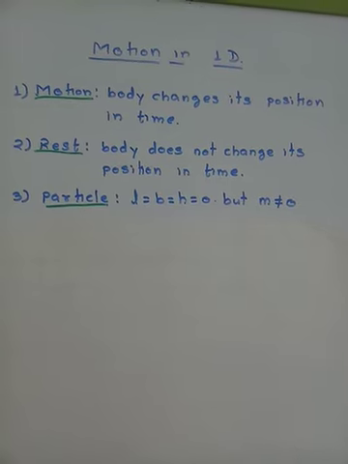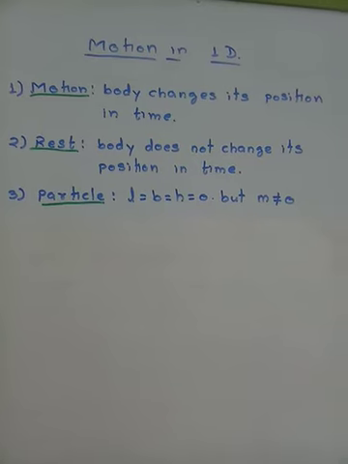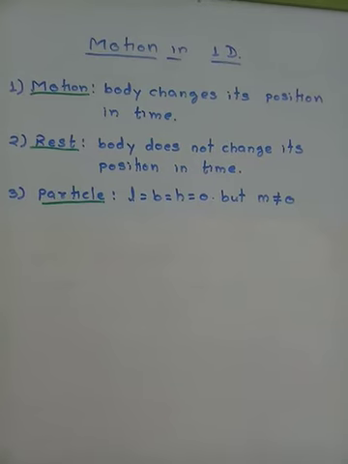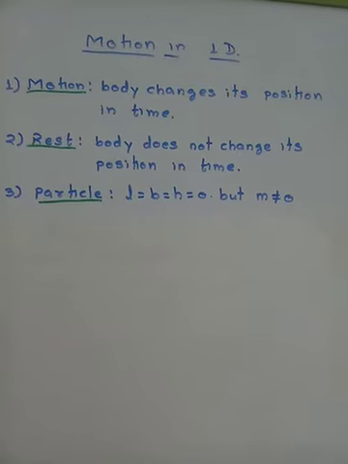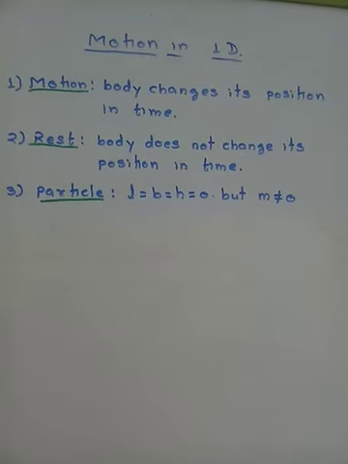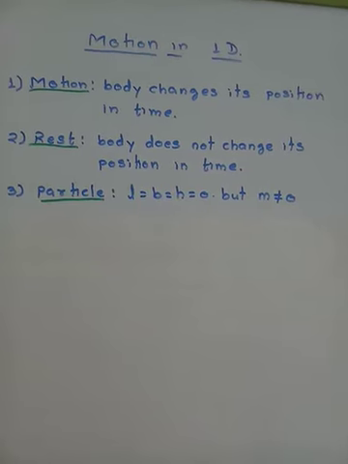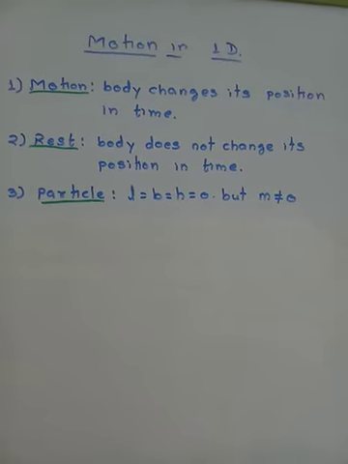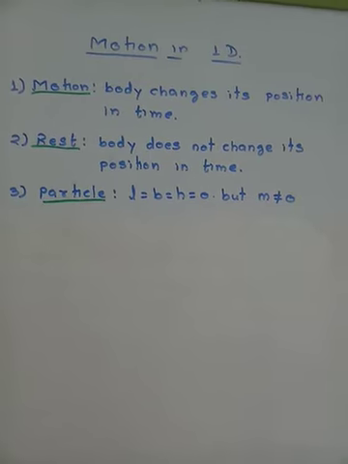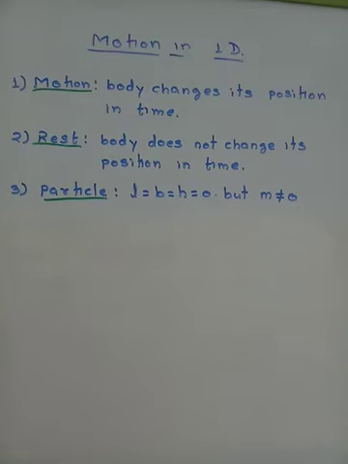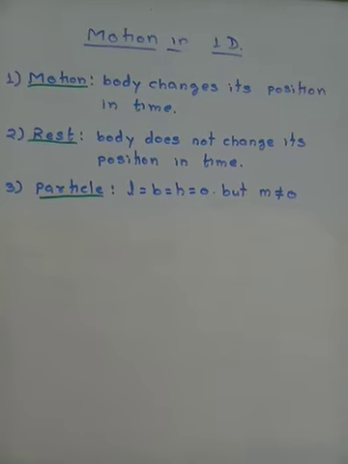Suppose I am doing the motion, then definitely I am going to have my length, width, and height. I am not going to lose it during motion. But the meaning over here is all of them equal to zero. It means that whatever is the length of the body, whatever is the width of the body, whatever is the height of the body, it is not important for us. That is the meaning of this first statement: length equals width equals height equals zero. We are not considering it.